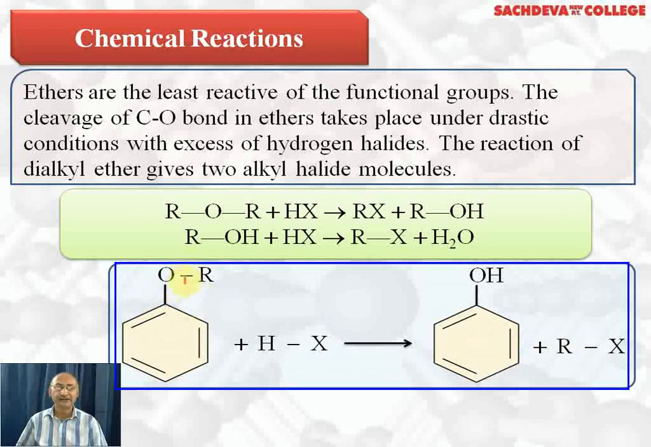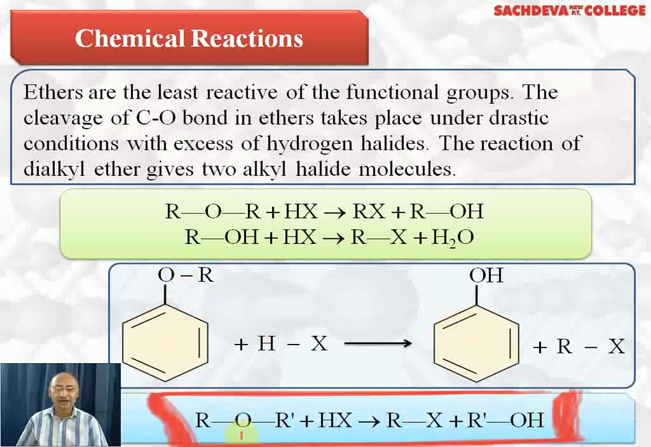Secondly, we can say phenoxide ion is stabilized by resonance. So phenoxide ion will take up H positive ion forming phenol and alkyl halide. If you have unsymmetrical ether and treated with HX, you will get alkyl halide and alcohol.